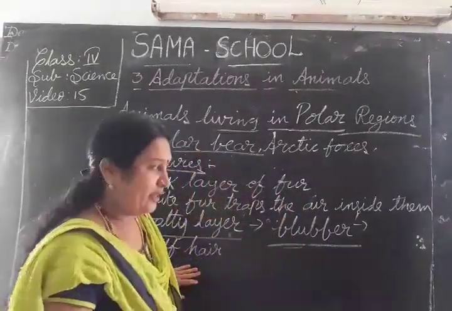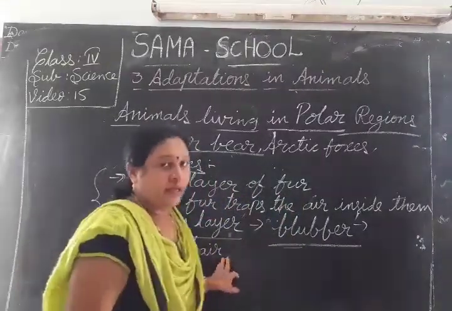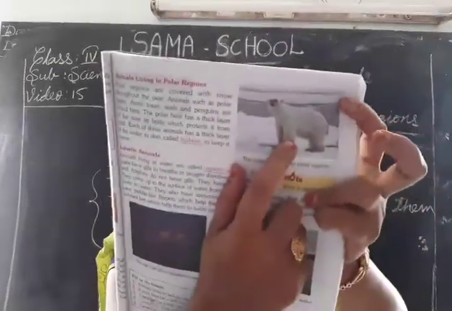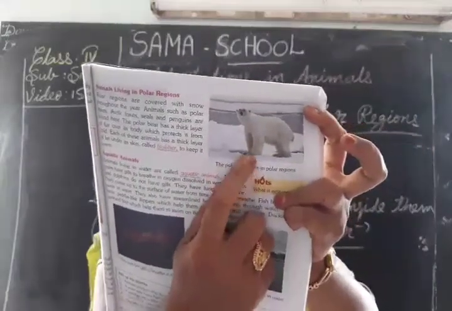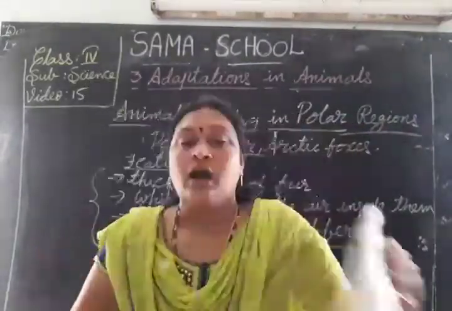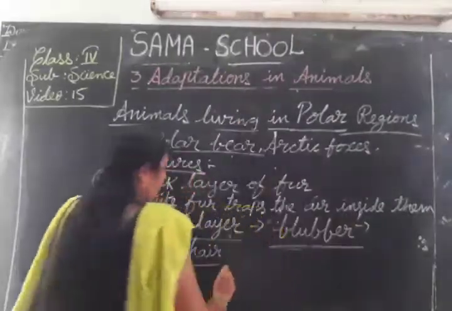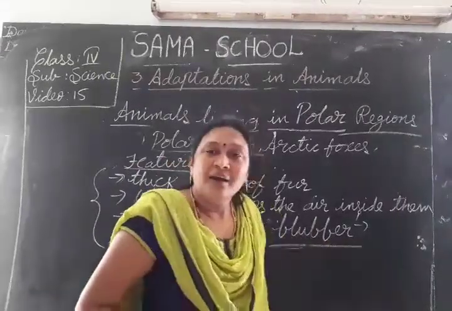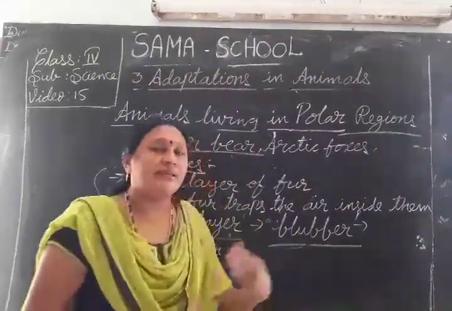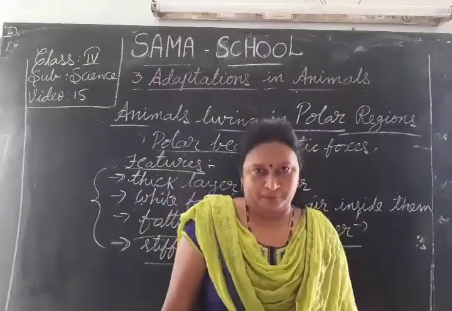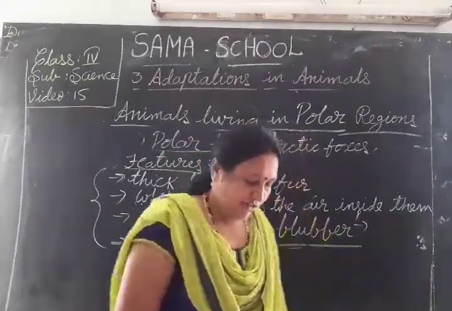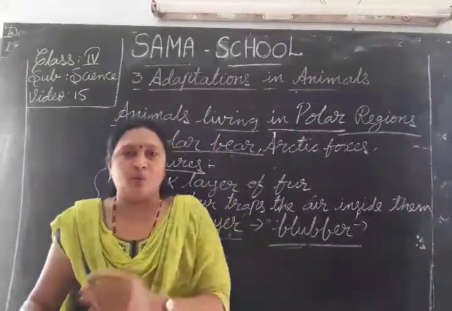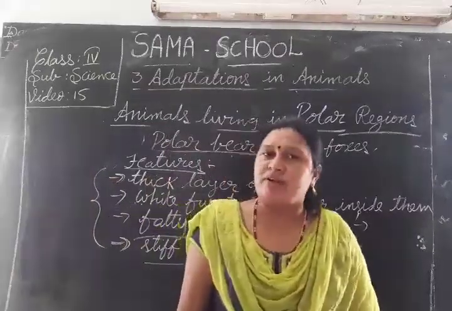This stiff hair between the pads of the feet helps the bear walk easily in the polar region, walk easily on the ice and cold. The land is also covered with ice. Here everything, the total land and water, is covered with ice.